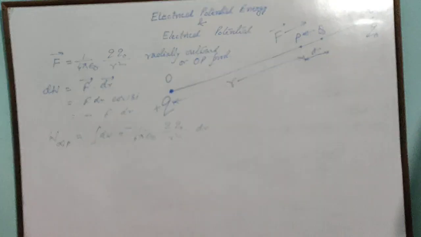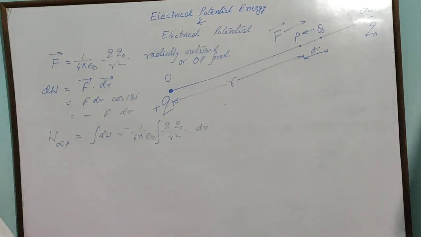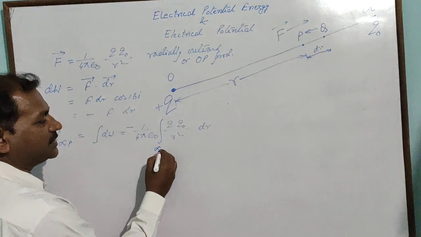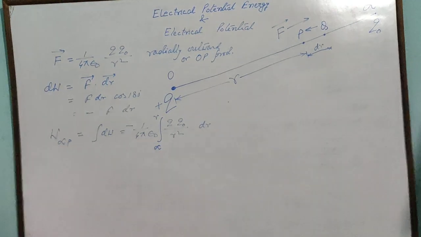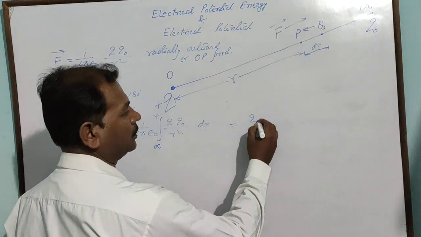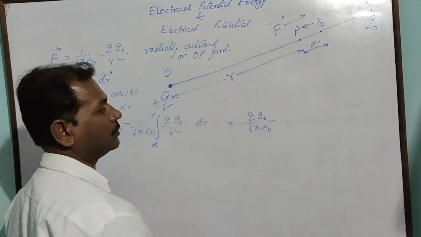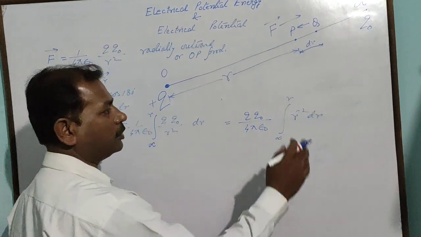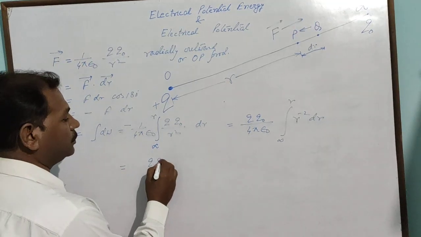Now you take the constants outside and integrate it. Where from? You are taking infinity to P. That means your distance will be infinity to R, because you have to bring up to P. Integrate this value, and you will automatically get its value after integration.